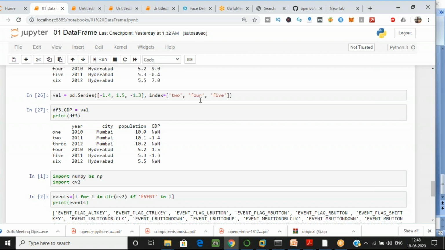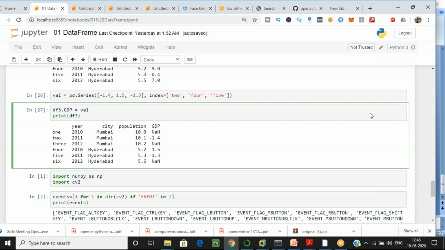Series and data frame we did yesterday, so I hope you have a great idea about them. After the classes, you should not leave this topic; you should continue with it. Otherwise you'll forget it, you will not stay in touch, and you will not do any projects after this. So you should be continuously in touch with these areas so that you can remember and explore them.